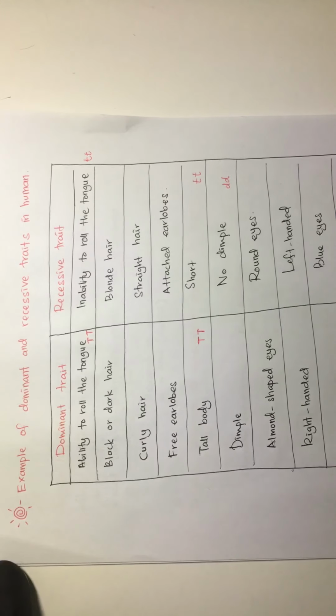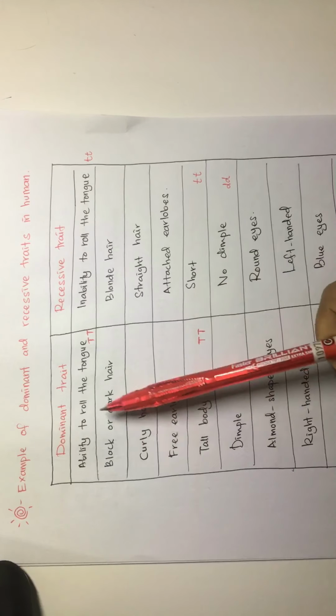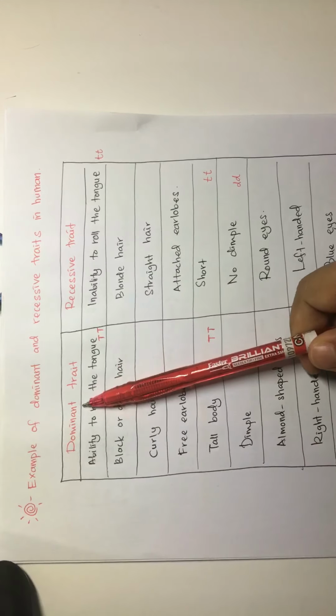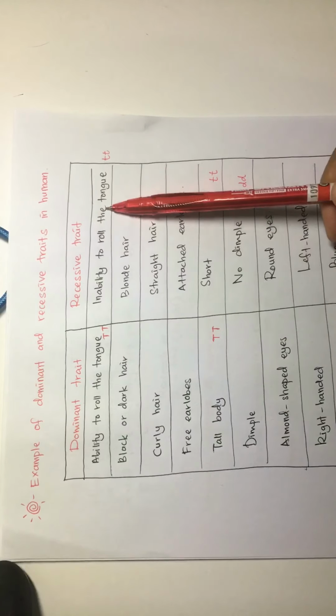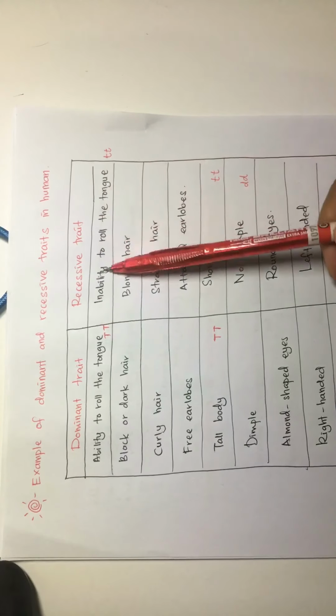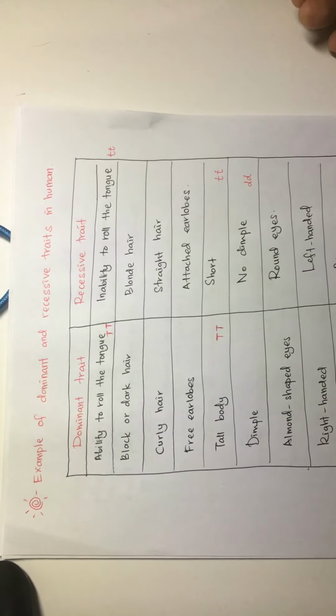Okay, here are some example of dominant and recessive traits in human. Let's discuss this. Alright, so ability or able to roll the tongue is the dominant trait. Usually this will be shown, the trait that will be shown, and recessive trait, it will be hidden, inability to roll the tongue.